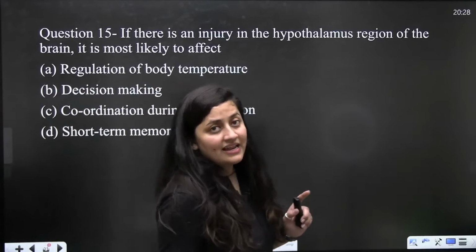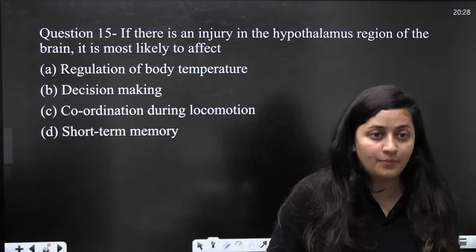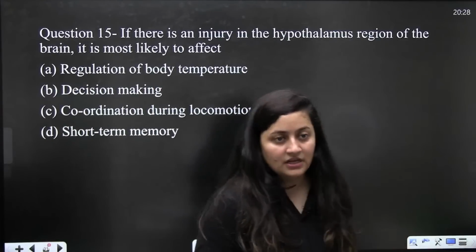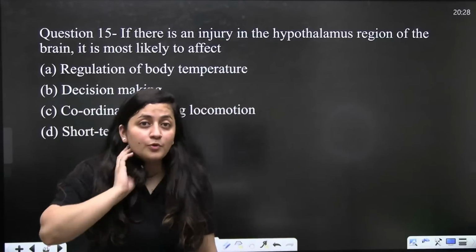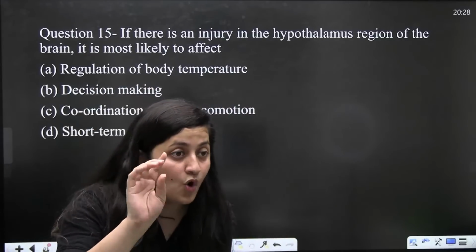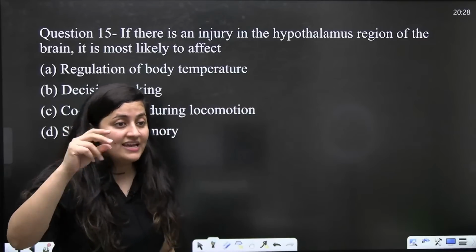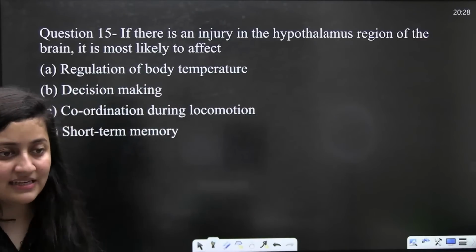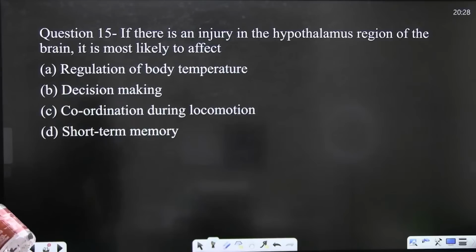If there is any injury in the hypothalamus region of the brain, it is most likely to affect. If there is any injury in the hypothalamus region of the brain, it is most likely going to affect. Very easy it is. You know the answer, guys.